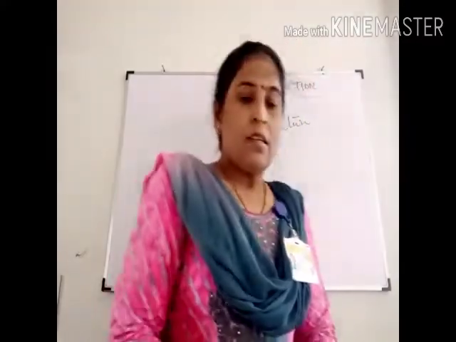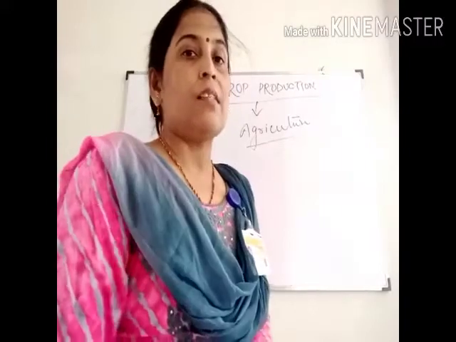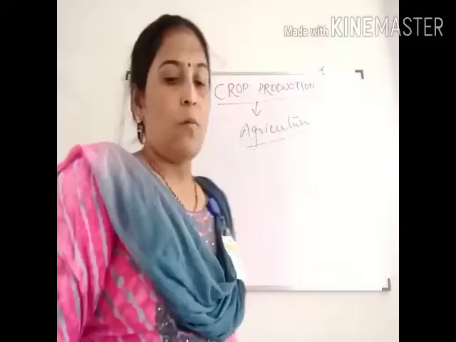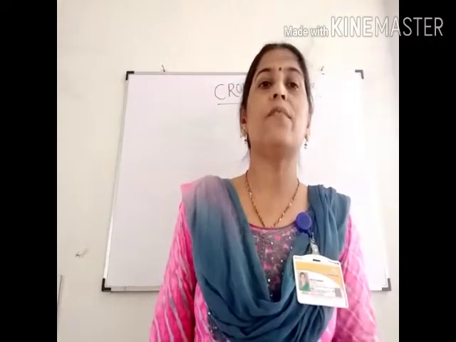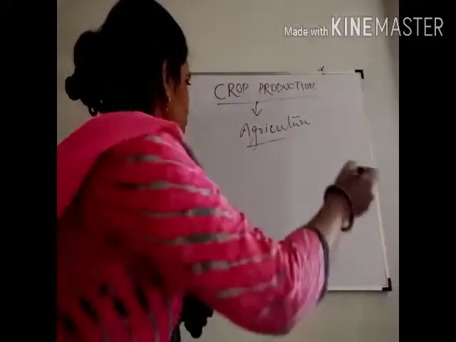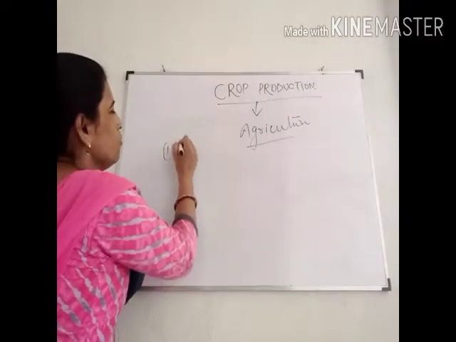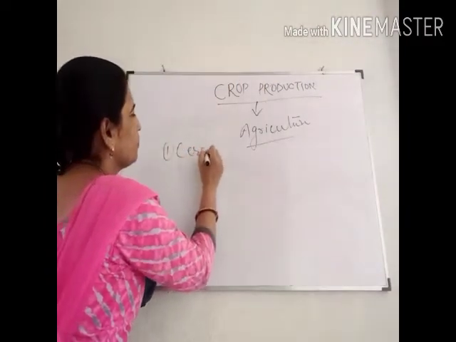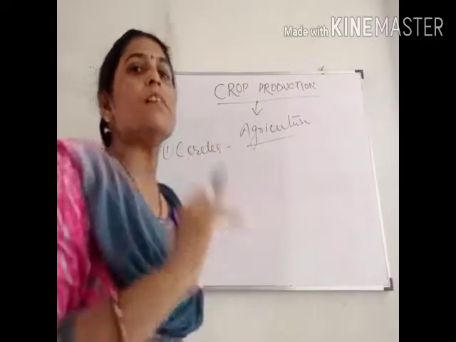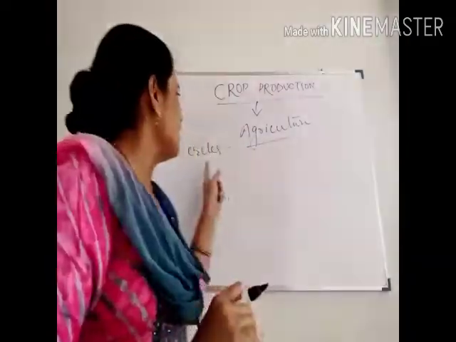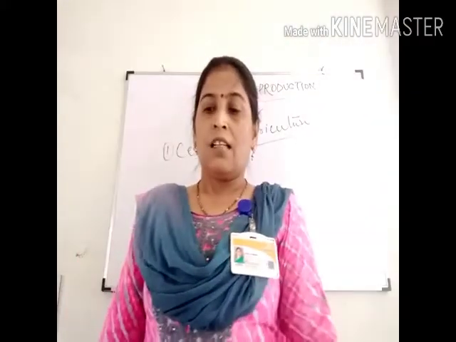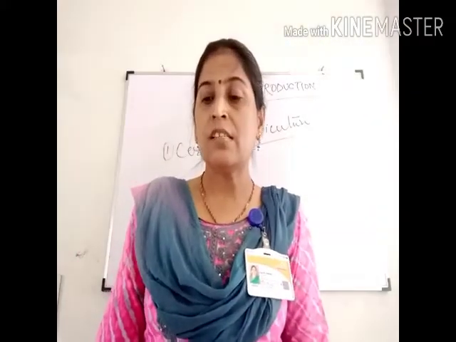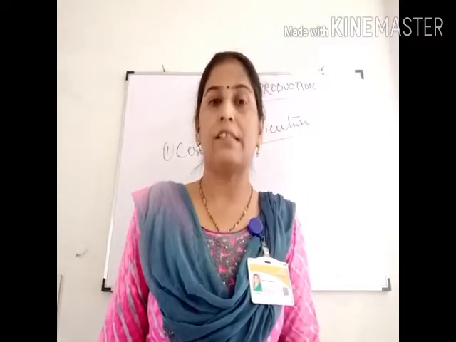Now crop plants, based on the products that we obtain from them, are divided into different categories. So first is cereals. Not the cereals we see on TV. These cereals are tall grasses that are grown for their nutritious seeds, called grains.